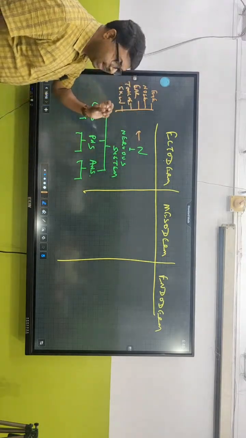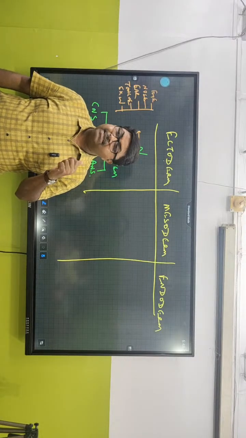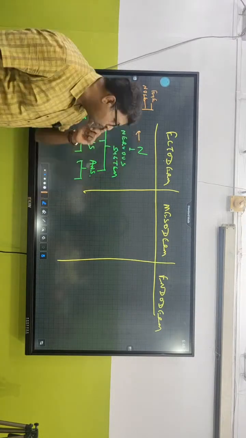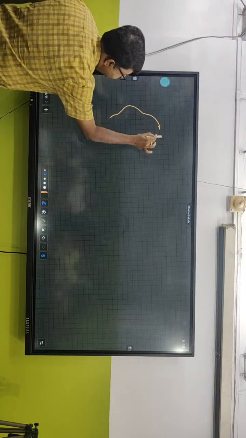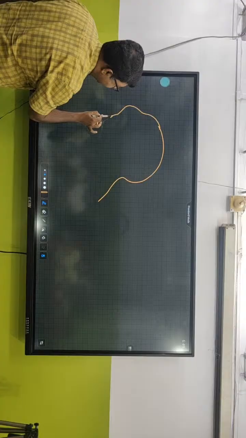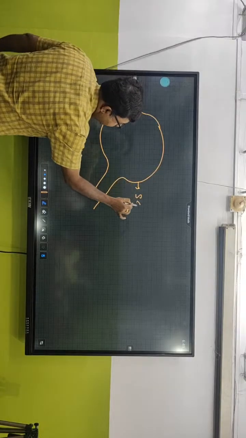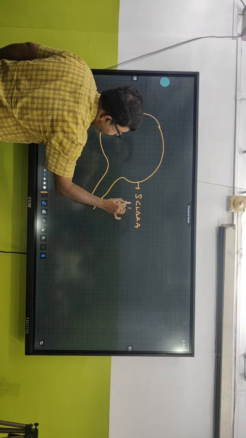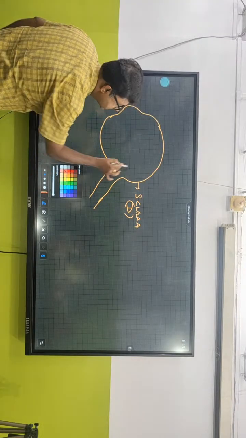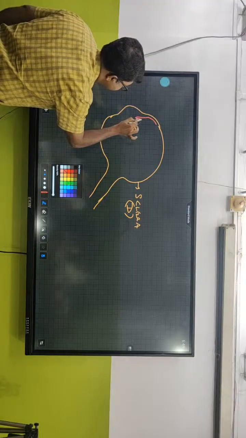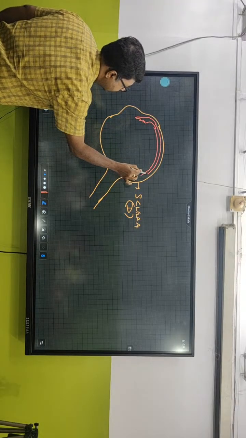When we talk about the eye, the retina also comes under the eye. But mind you, the retina is an exceptional one. If this is the eye, this is the optic nerve. The outermost part of the eye is called the sclera, which is fibrous and dead. The middle part is the choroid, which is vascular.